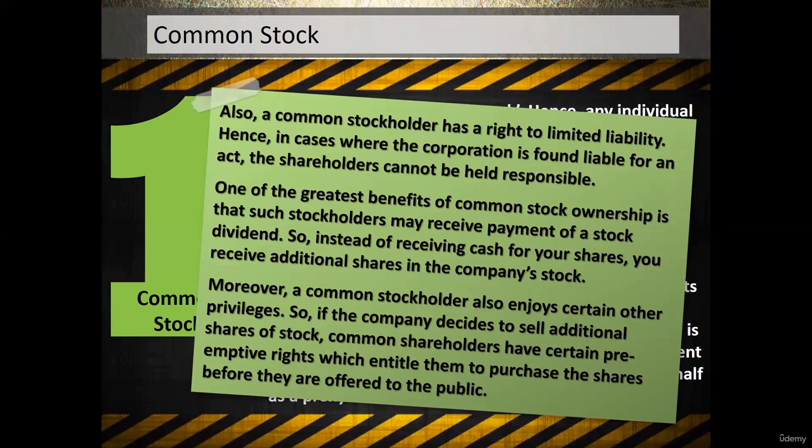still there is a certain amount of money which is left out. Let's say the company wanted to source 100 crore rupees, and the common shareholders, that is the existing shareholders of the company, have subscribed to only 50 crore rupees valued shares. So the rest of the 50 crore rupees will be sourced from the general public in the mode of new shares.